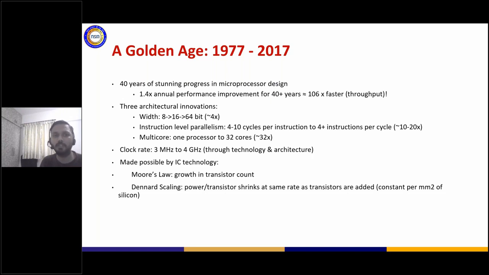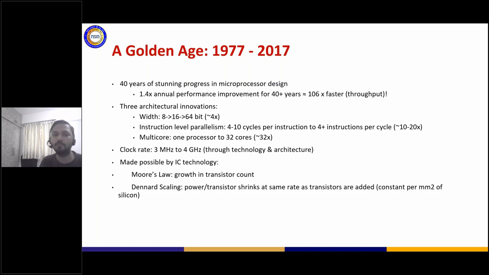These were the stunning 40 years. With every new architecture, the new CPU used to give almost 50% more improvement year on year, which meant almost 10^6 times faster throughput, which was given by the traditional CPU-based architectures. This performance was not just because of the new architecture, it has many fundamental changes in the way it evolved.